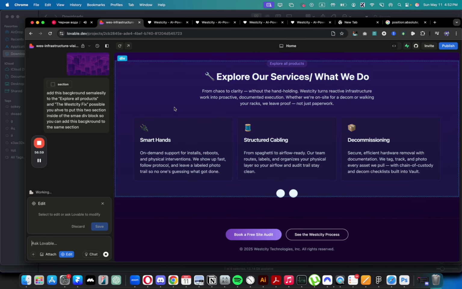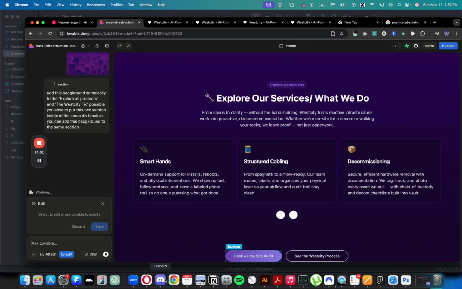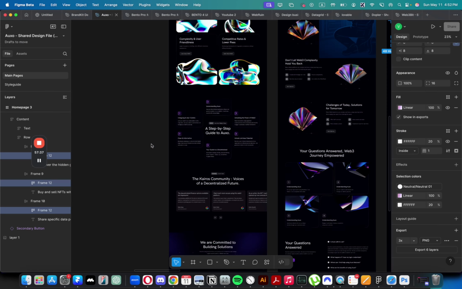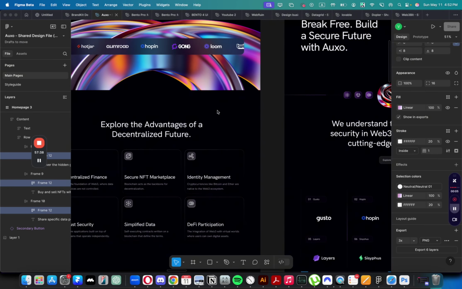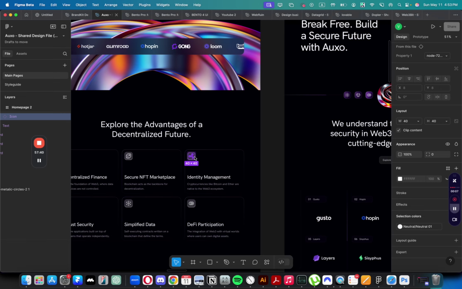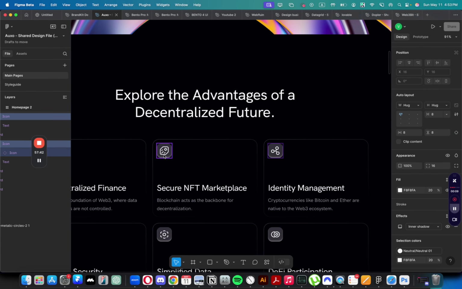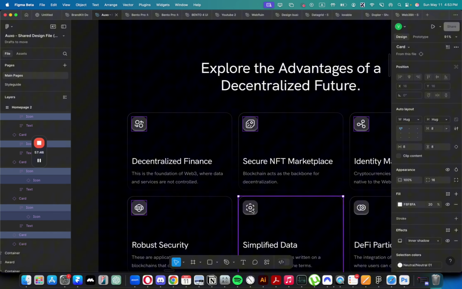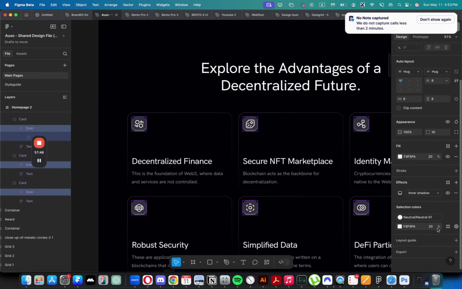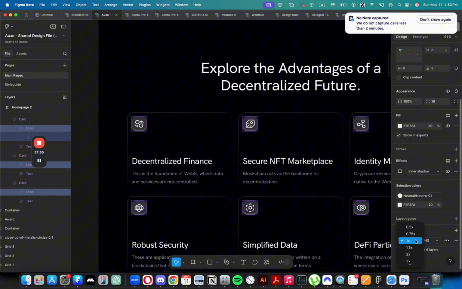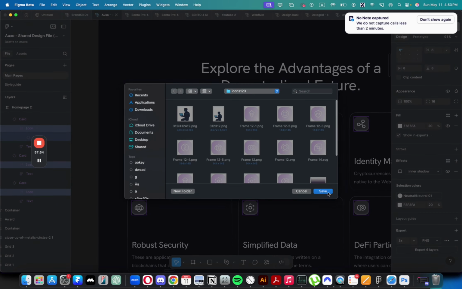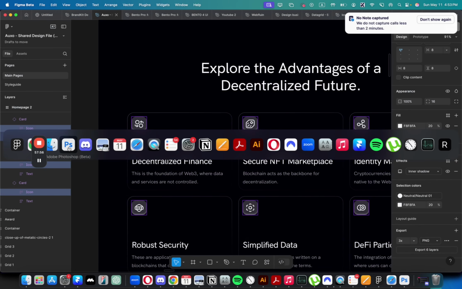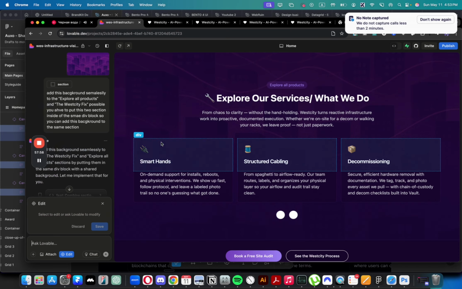Let's also see what I can do with these icons. I'm not really a fan of these emojis. Yeah, here they are. So I'm gonna take these. I'm gonna export them as PNGs again. So we have very good. I like how abstract these icons are, that I can just literally upload them to any website and they would fit there, which is great. And let's now just save them here. Yeah, make sure that it's 3x size.